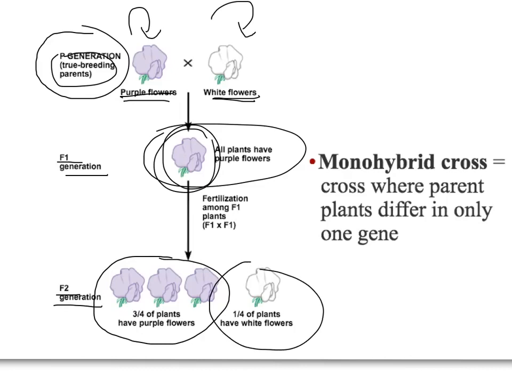By the way, here's another vocabulary word for you. Whenever we're doing crosses like this and we're only looking at one trait, we call this a monohybrid cross. Mono meaning one. So in this case, we're only looking at flower color, so we call it a monohybrid cross.